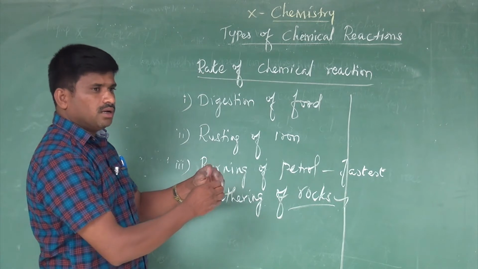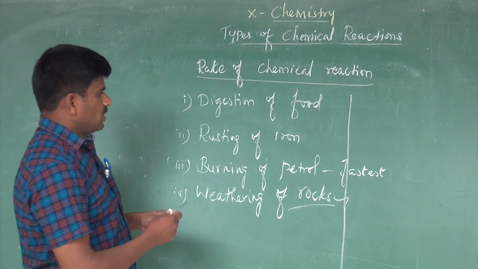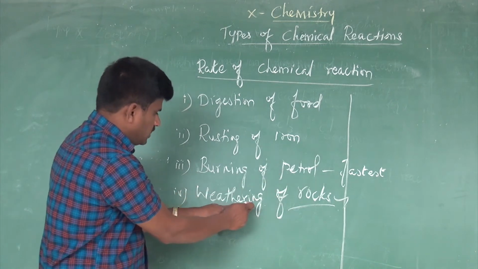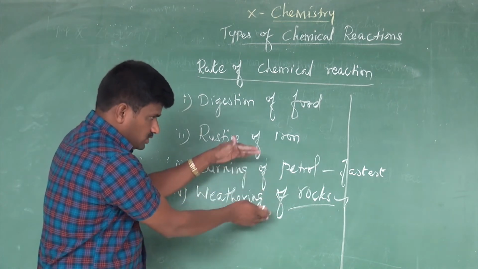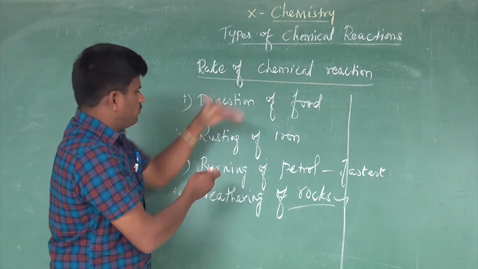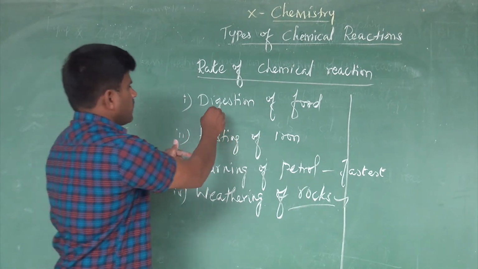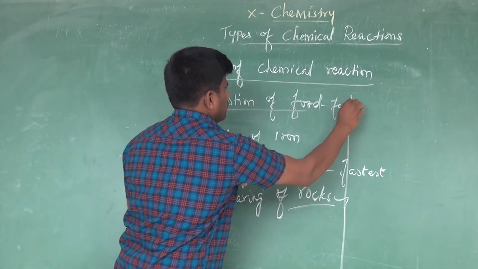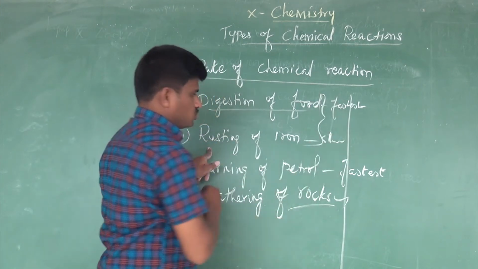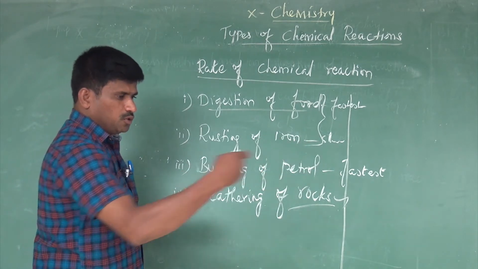Then we can order these reactions into decreasing order. That means fastest to slowest. So burning of petrol is fastest, then weathering of rocks is the slowest. There are two remaining reactions, digestion of food and rusting of iron. In these two, which is fastest and which is slowest? Digestion of food is fastest and rusting of iron is slowest. Among these, can you arrange them in decreasing order from fastest to slowest?